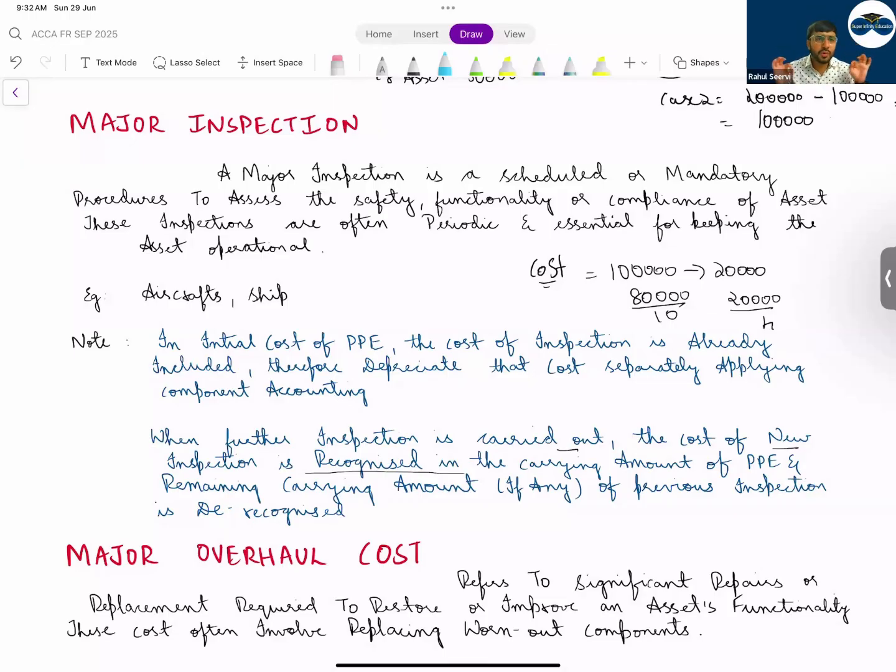Cost depreciate होगा separately. See here, मैंने लिया था 10,000 का example और this 20,000 relates to inspection. This inspection is done after every 4 years. So इसको अपन separately treat करेंगे. And what is the note we have discussed? The cost of inspection is already included, therefore depreciated. That cost separately applies component accounting. इसका मतलब क्या था, जो cost of inspection है ना, whatever you incur, that is already included in what? It is already included in the cost of the asset when you purchase.